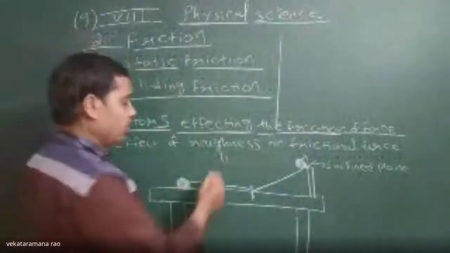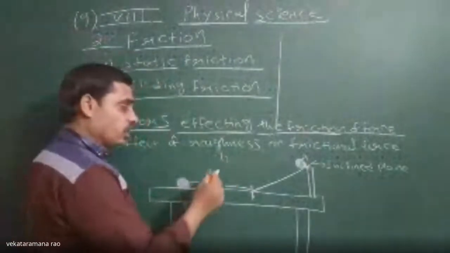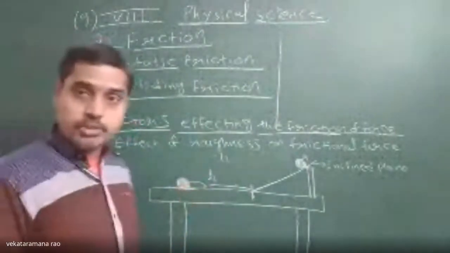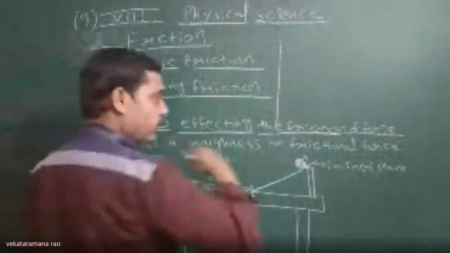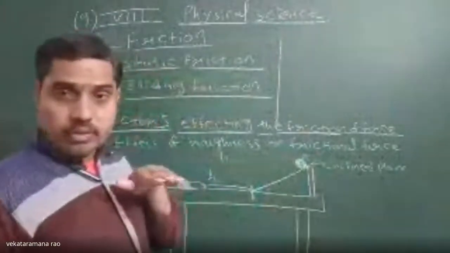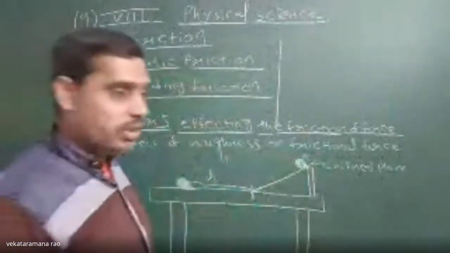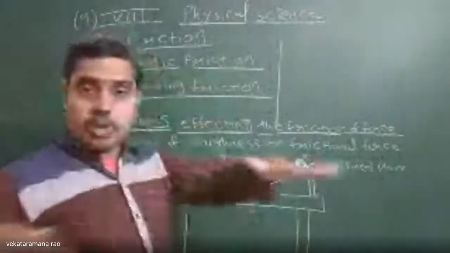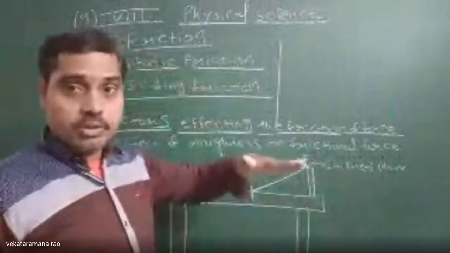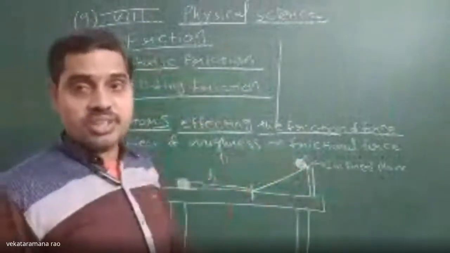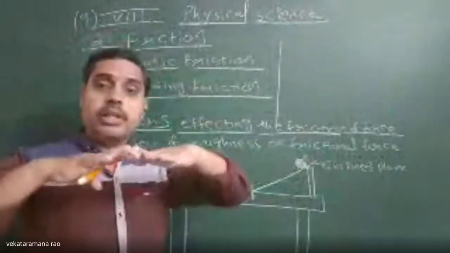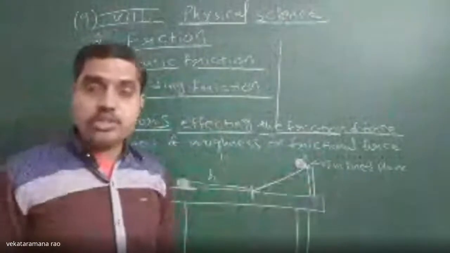Now, if you compare L2 and L1, in which case is the distance traveled by the marble maximum, and in which case is it minimum? On only the flat table surface, it will cover maximum distance, whereas when you spread cloth or woolen cloth on the table, the marble covers less distance. Means the distance covered by the marble on the table where the cloth is spread is minimum.